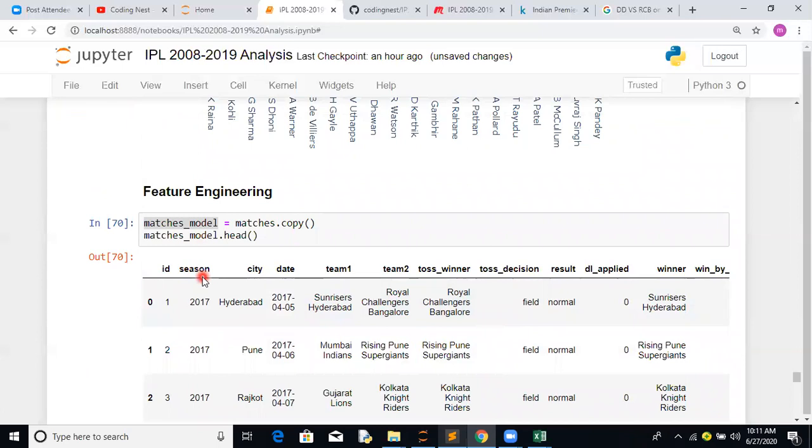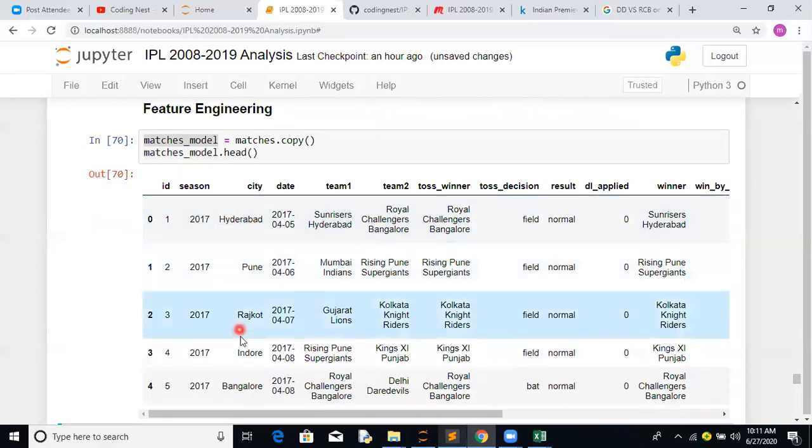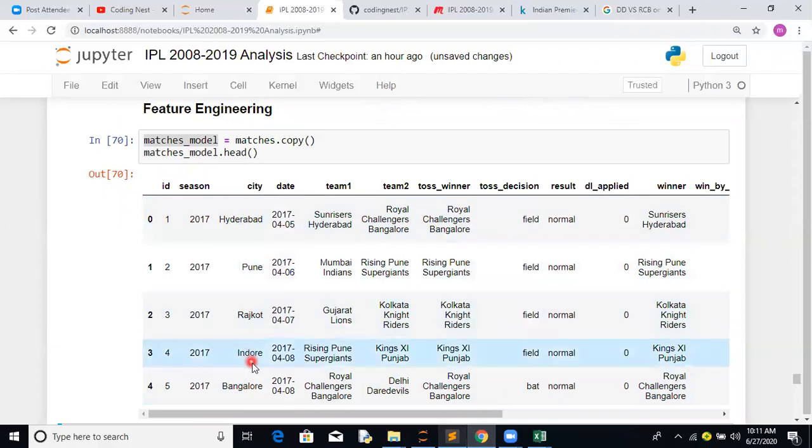Season, I don't know, it's going to impact the winner part, so we can exclude that. City is important, we have to take city into account, but the difference is that these are all categorical columns. A machine learning model doesn't work on categorical columns, so somehow we have to convert them into numerical values.